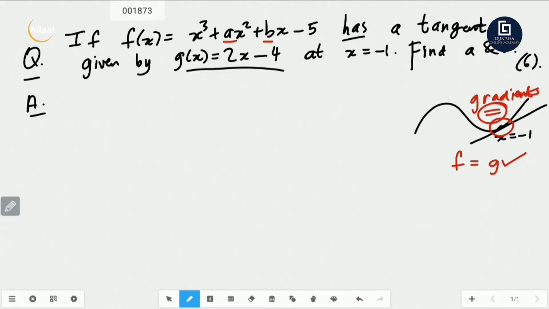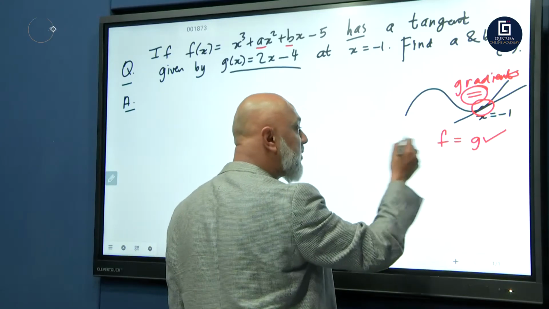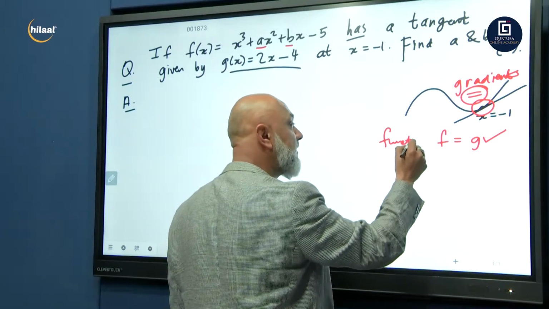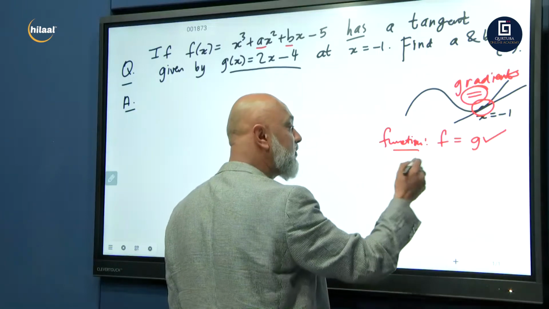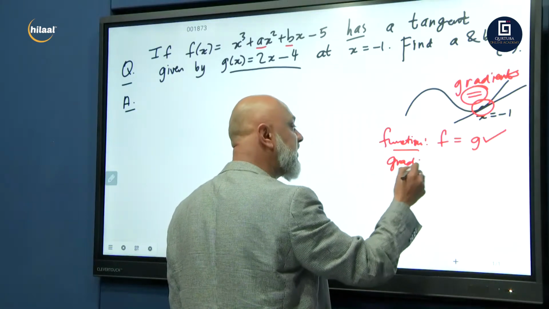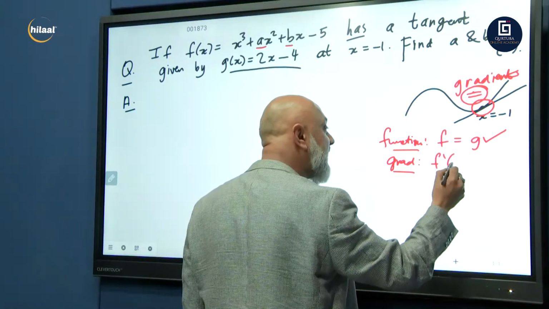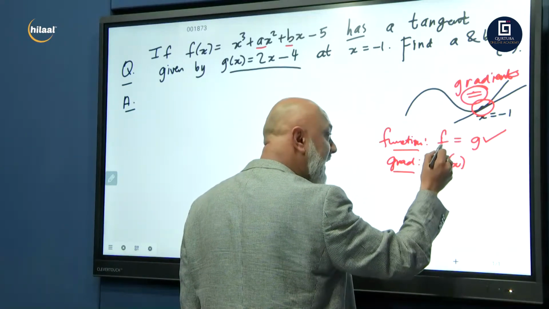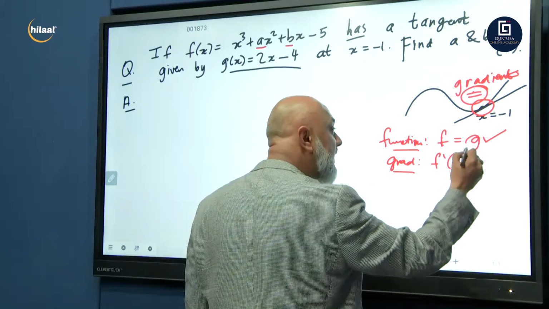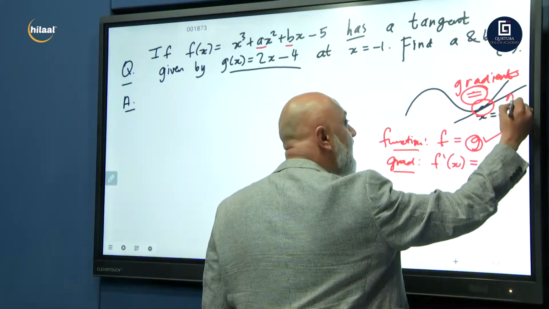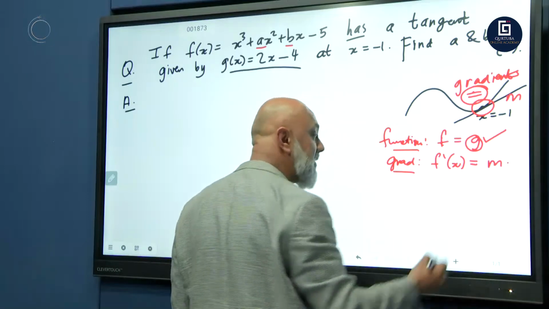So we've got our function equation, graph F is equal to G. And our gradient equation: the gradients are equal. So that means f dash x, the derivative, the gradient of F, is also equal to the gradient of your straight line, which is m.